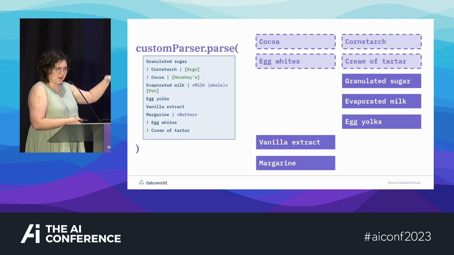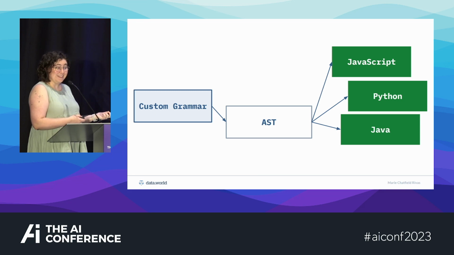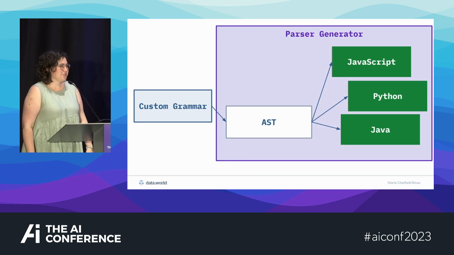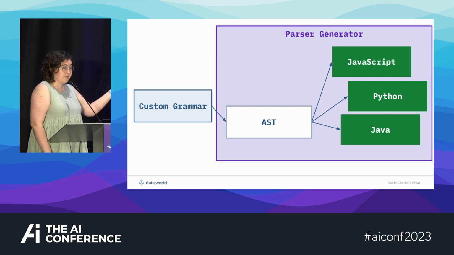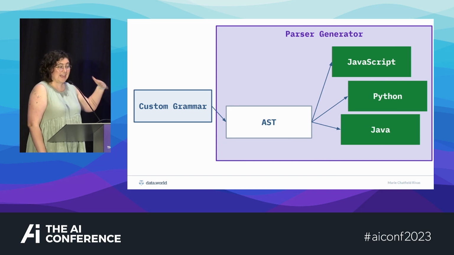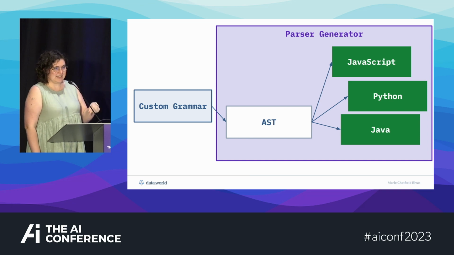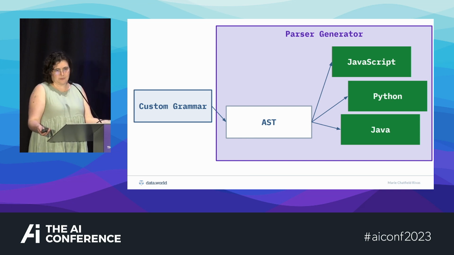How are we gonna parse it? We can't just call custom parser.parse, right? Maybe you can if you use a parser generator. A parser generator is just a piece of software where you define a grammar formally using a notation similar to what I showed you earlier, and it actually generates the code to turn a text into an AST, into something you can use in whatever language it's meant for. And there are parser generators for a lot of different languages with varying degrees of usability, friendliness, performance.